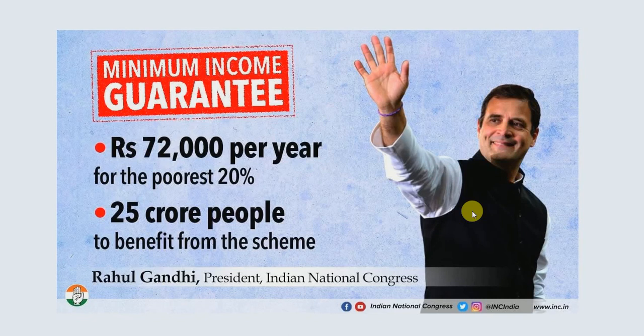What the Congress is saying is, if they come to power, they are planning to give rupees 72,000 per year to the poorest 20% of the Indian population. That constitutes about 25 crore people of the Indian population of 130 crore people. So it's about 6,000 rupees per month that they are giving to each family.